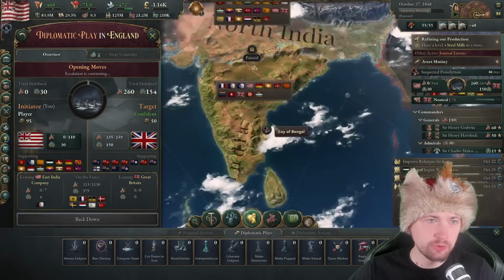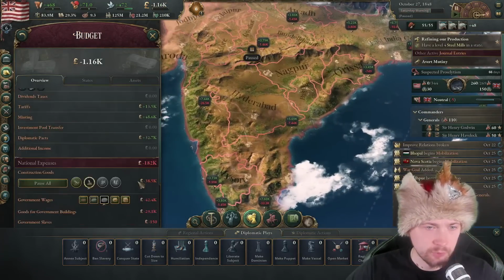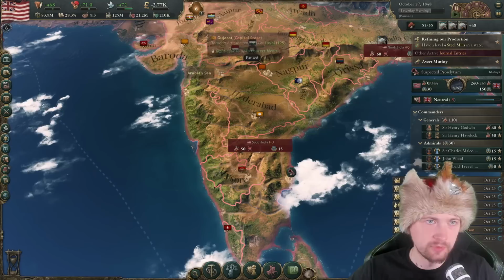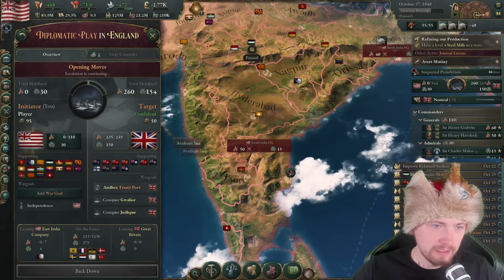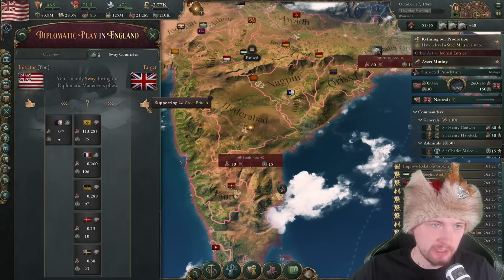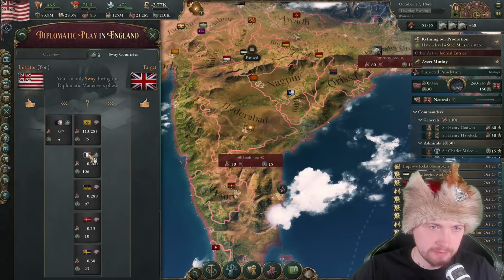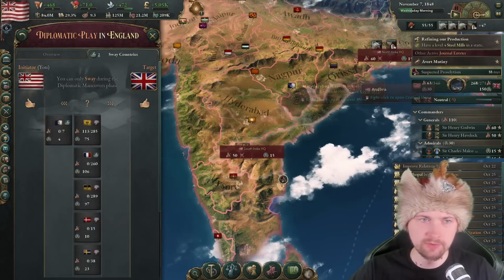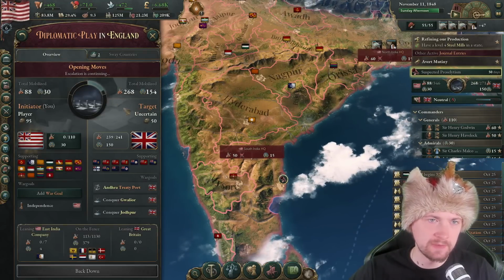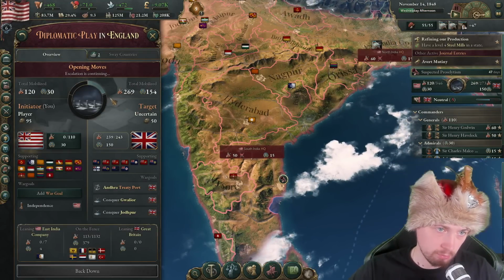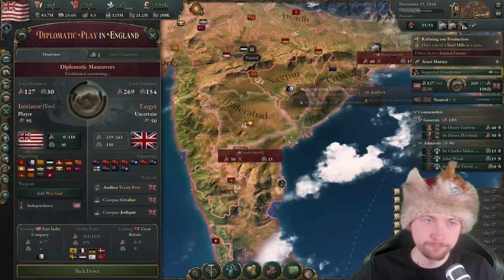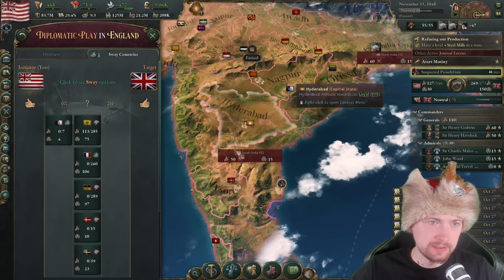Anyone would like to join our side? I'm for sure gonna start paying for the army, most importantly, and then anyone to sway towards us. I could sway France. Okay, in the next stage, some diplomatic maneuvers, I should be able to sway them. So let's wait, hold. Okay, now let's take a look. Sway countries.